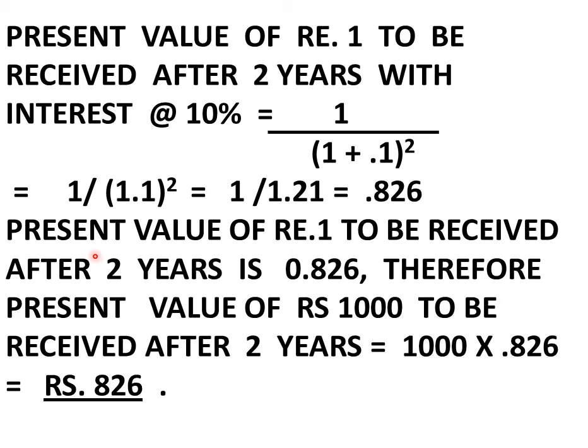In other words, the present value of rupee 1 to be received after 2 years is 0.826. Therefore, present value of rupees 1000 to be received after 2 years is equal to 1000 multiplied by 0.826, that is rupees 826. So friends, that's it for now, and I hope you have understood the concept of time